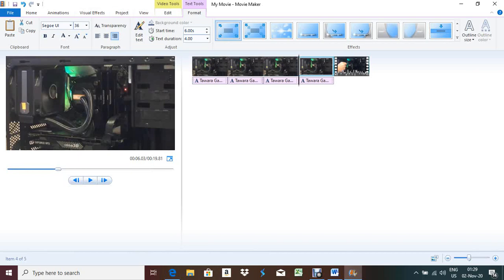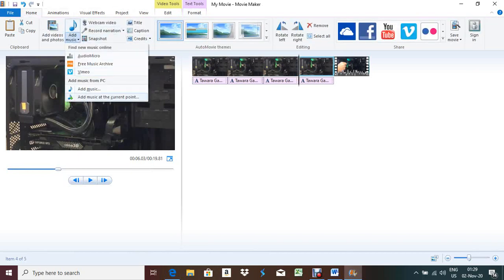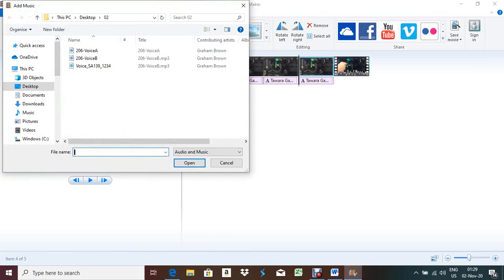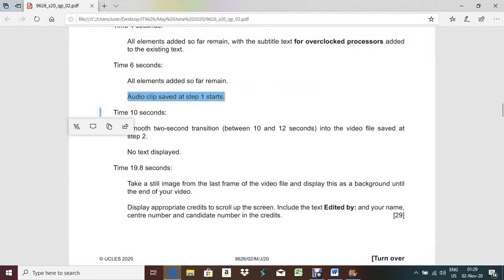Okay, now how to add the audio clip? Go to Home, then add music at the current position. So where is my audio clip? This is my audio clip, right? MP3. Okay, now what they're asking, the 10 second.